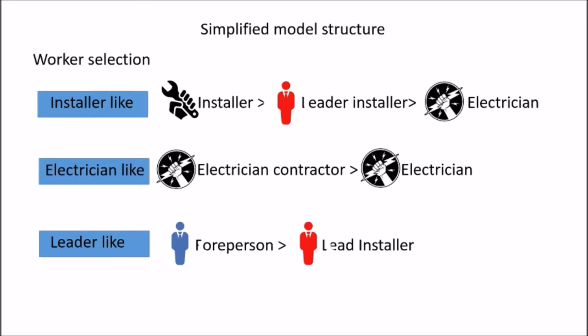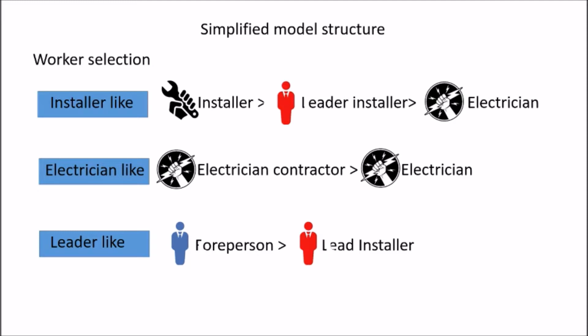The next is how we select our workers. We divide them into 3 categories: first, installer-like; second, electrician-like; third, leader-like. So what is different between these 3? The installer is the main part of the construction crew, containing about 17 people.